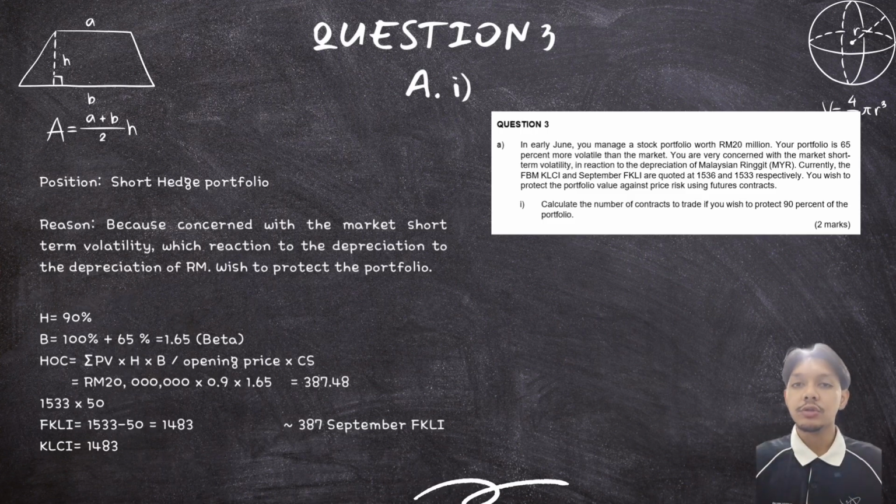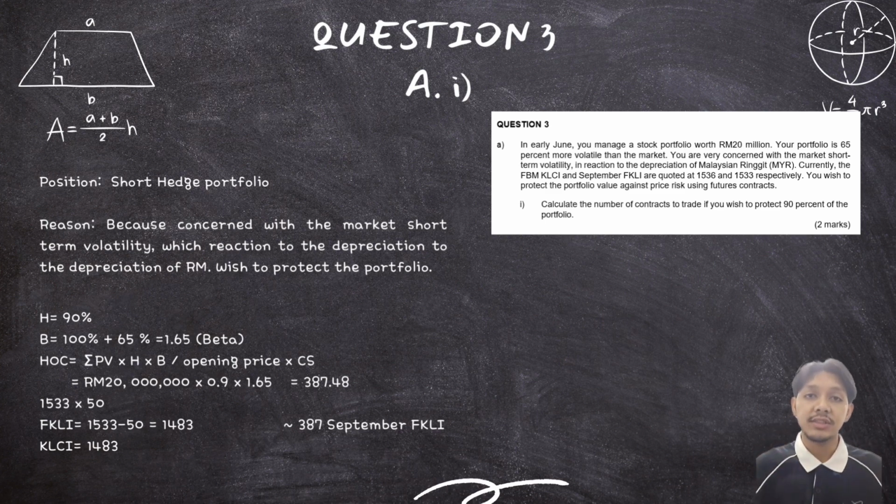The portfolio is also 65% more volatile than the market, so the beta is 1.65. To calculate the number of future contracts, we use the formula: portfolio value multiplied by hedge ratio and beta, then divided by the future price multiplied by the contract size.